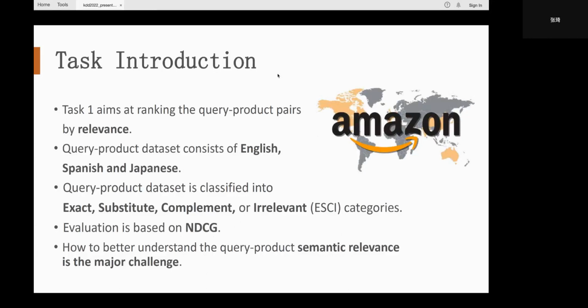Let me start with some general introduction about this competition. There are three tasks in this challenge. The goal of Task 1 is to rank the product list by relevance to a given query. The provided dataset contains more than 1.2 million products and 2 million query-product pairs in three languages: English, Japanese, and Spanish. The labels measuring relevance are of four categories: exact, substitute, complement, and irrelevant. How to better understand the semantic relations between query and product is the key to the task, and the final evaluation is based on NDCG.